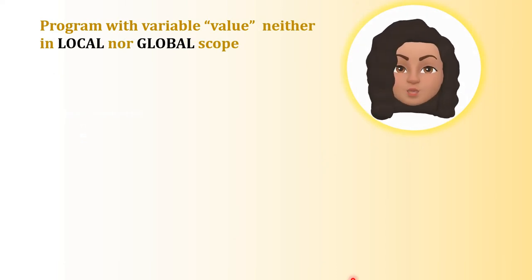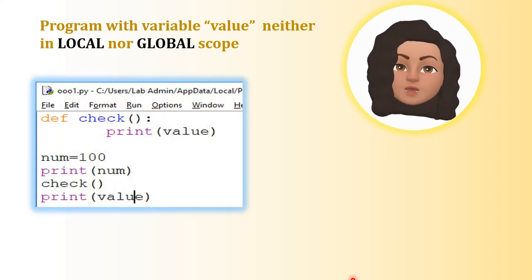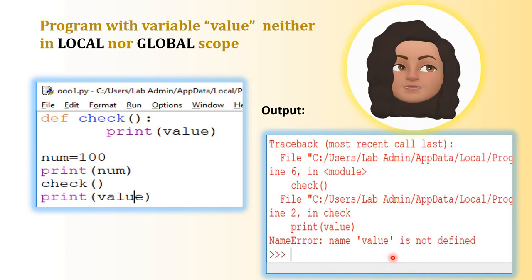Predict the output of the program with variable called value, neither in local nor in global scope. The function name is check, and inside there is a print statement, print value. This variable value is not declared in the function definition, and it is also not declared in the main program. In the main program we have num equal to 100, print num, check, again print value. So the variable value is not declared in the main program also. When this situation arises, Python will raise an error stating the variable name is not defined.